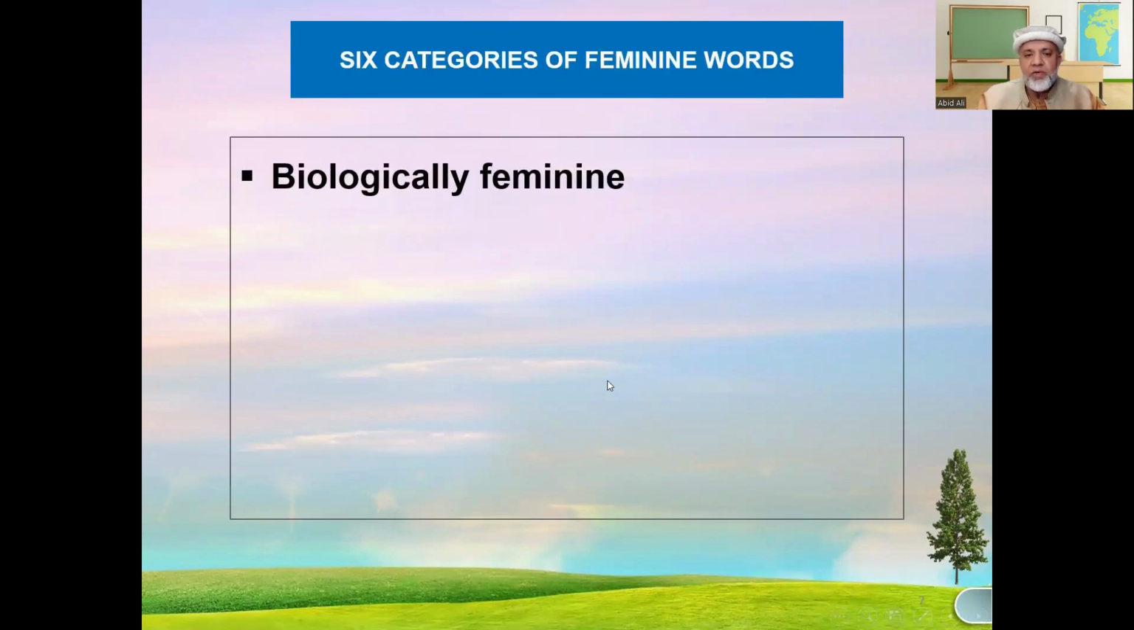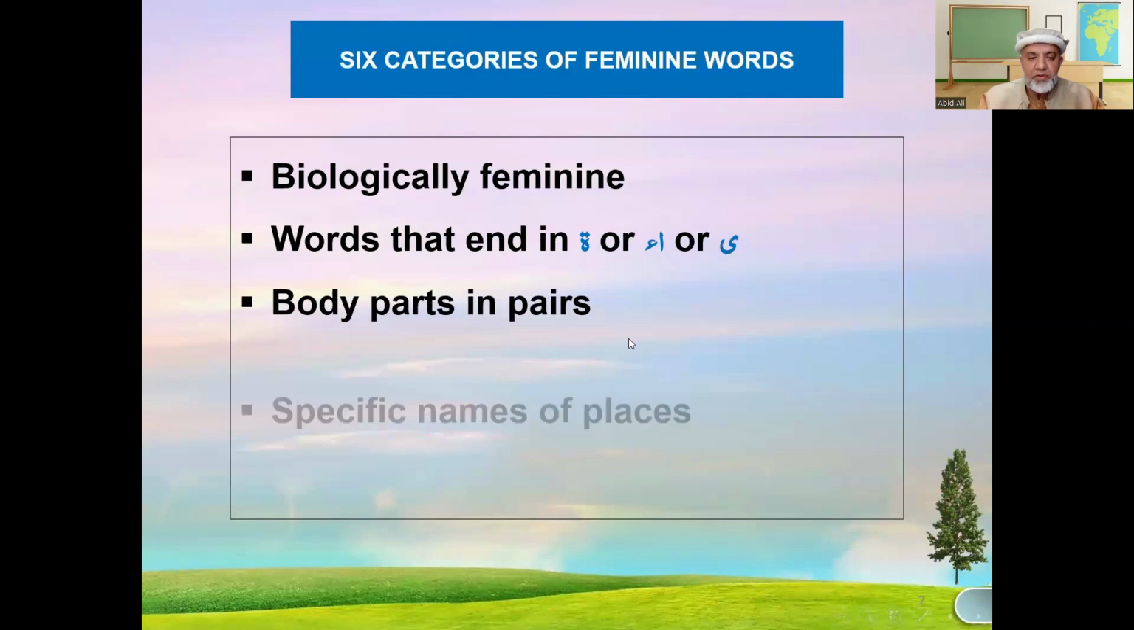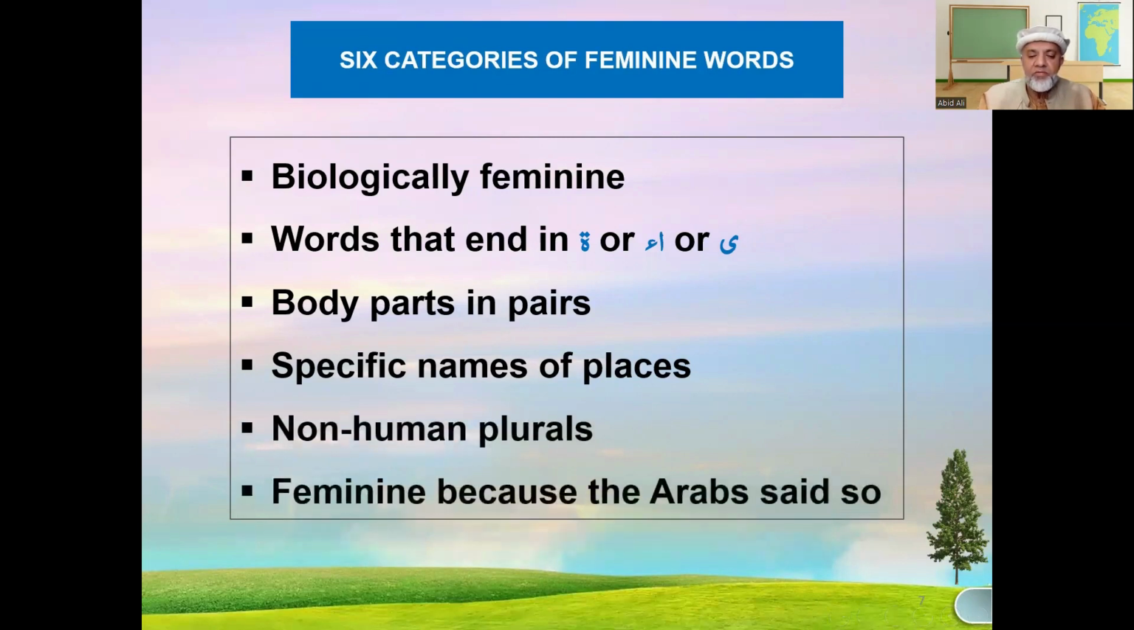Those 6 categories of feminine words are: words that are biologically feminine, or words that end in the ta marbuta, alif mamduda, or alif maksura. Similarly, body parts in pairs are feminine in Arabic language. Specific names of places are also considered feminine. Non-human plurals are also feminine because the Arabs said so. We can't argue with them. They consider these nouns feminine, so we stick with them. So let's dive into some of these categories, time permitting. And inshallah, if we run out of time, we will continue another time.